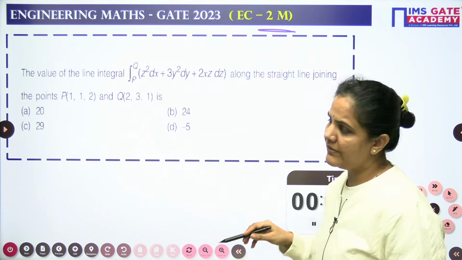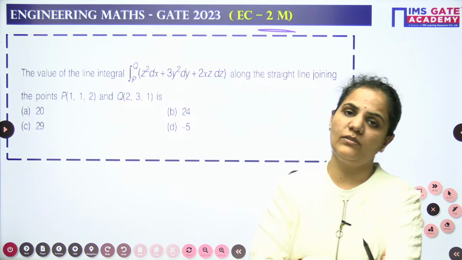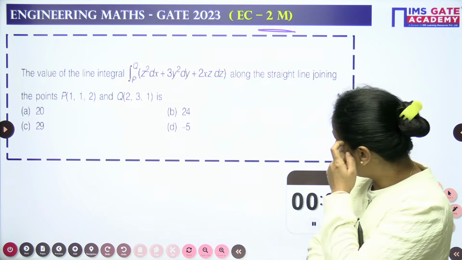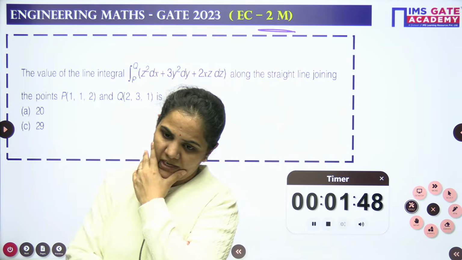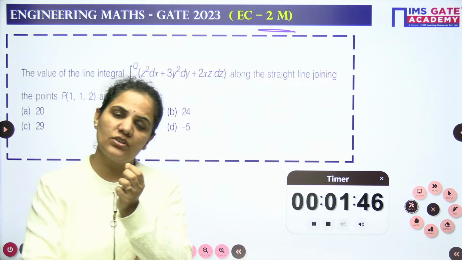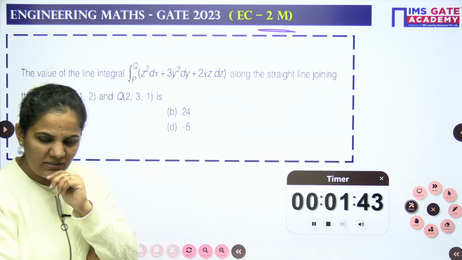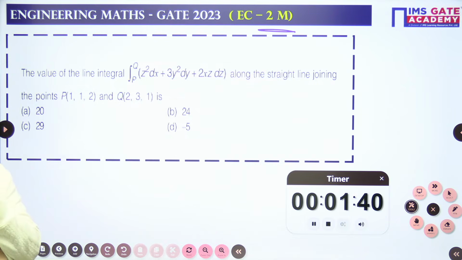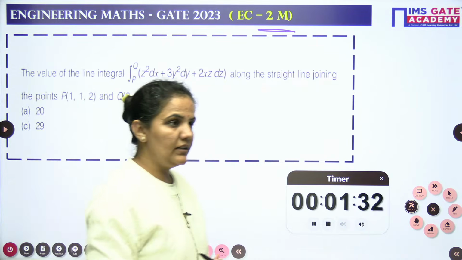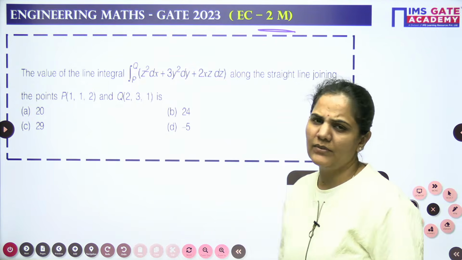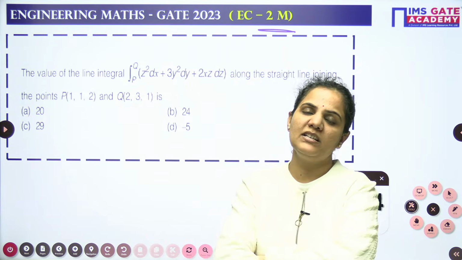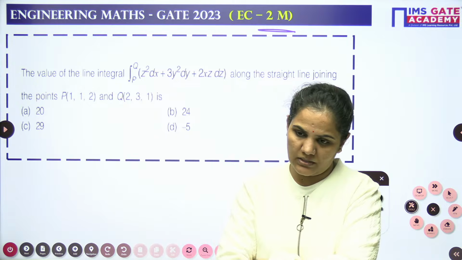The value of the integral. This is a question from integral calculus, a line integral along the straight line, where the points are mentioned here, and in the result we have options. So this is an MCQ question of 2 marks. Here you need to be a little bit careful in approaching this question, because we cannot directly solve it. Within a smart approach, with these 2 little steps, we can solve this question.